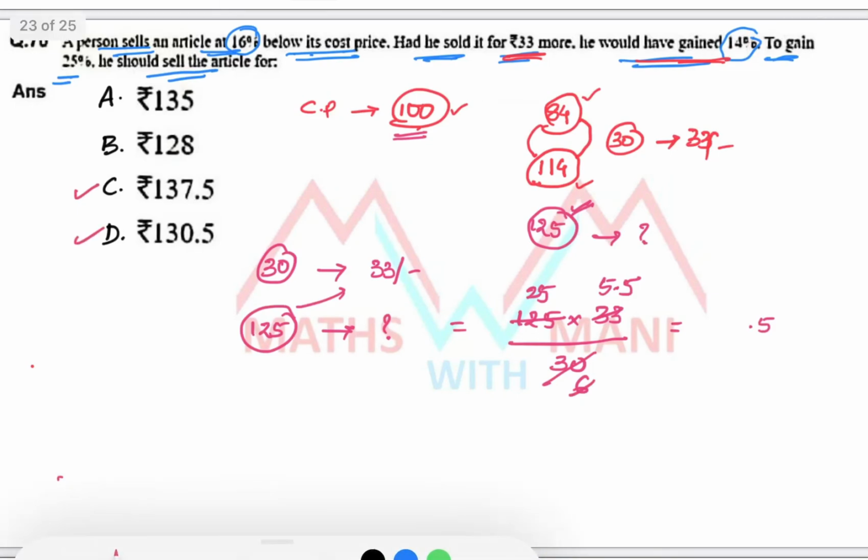Next, apply the digital sum. If I apply the digital sum, 5 plus 2, 7. 5 plus 5, 10, so the digital sum is 1. 7 into 1 is 7.